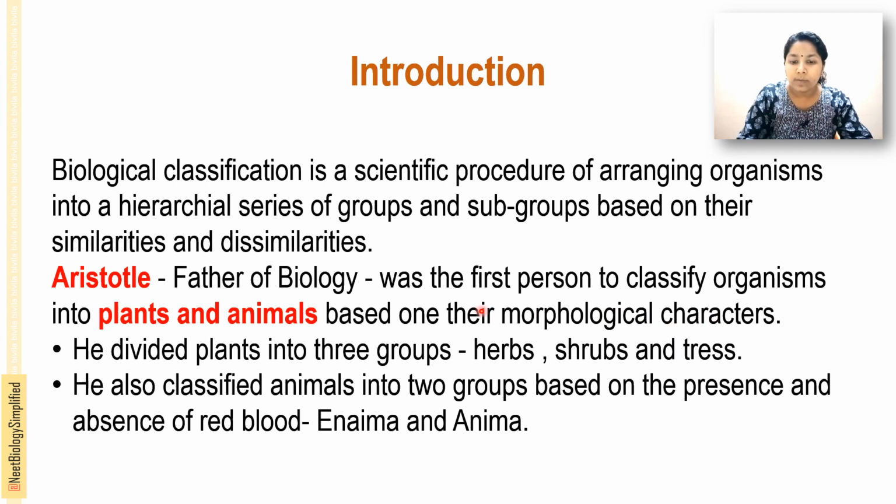You know that herbs are short plants with thin stems, and medicinal plants are also included. Mint, coriander and spinach come under the herbs. Shrubs are short bushy plants. Their stems are thick and not easily breakable. Examples are hibiscus, rose and tulsi. These come under the shrubs. And trees are woody plants, having a trunk, a woody stem, are called trees.